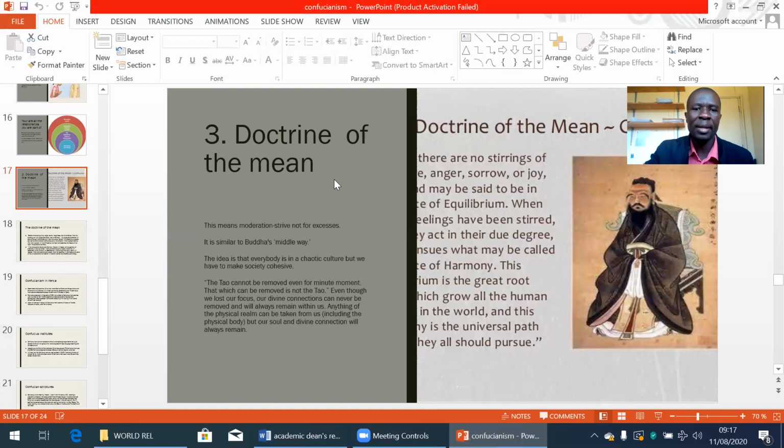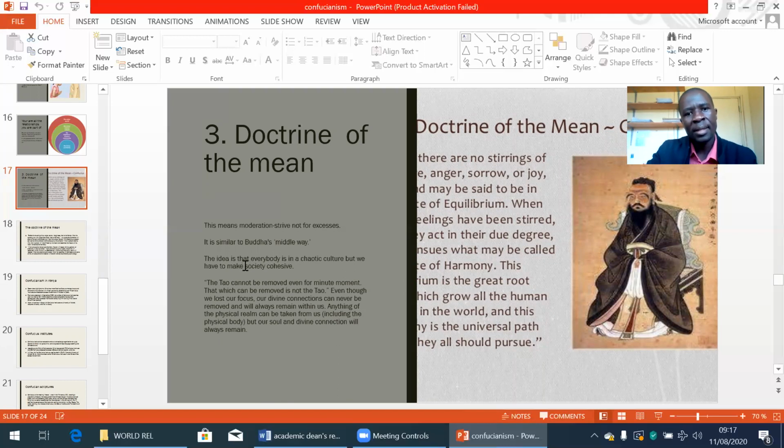Then the third major point for Confucius was the doctrine of the mean. This means moderation: strive not for excesses. And here, what he actually said is similar to what Buddha described as the middle way.